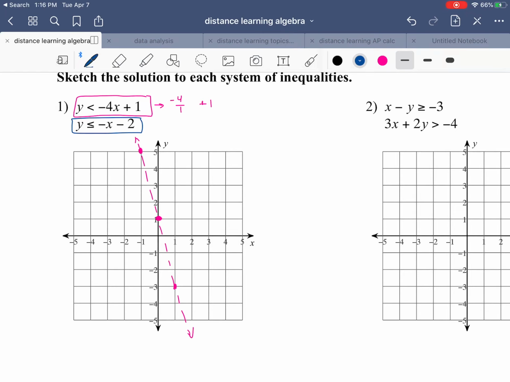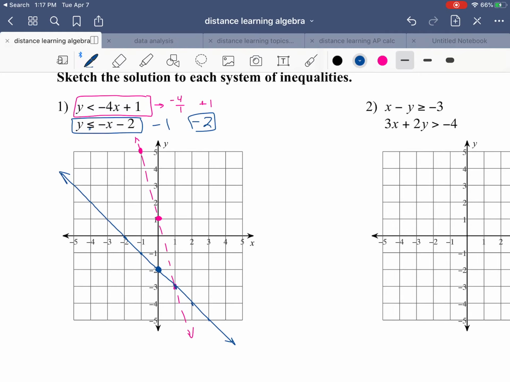When I look at the other equation, I'm not going to do the shading quite yet. The slope is -1, and the y-intercept is -2. Starting at -2, with the slope of -1, which means down 1, right 1, down 1, right 1. So this basic staircase gets me to all my points. That set of points would be this line, and this one has the equal sign, so I'm going to draw a solid line through those points. So it kind of looks like that.